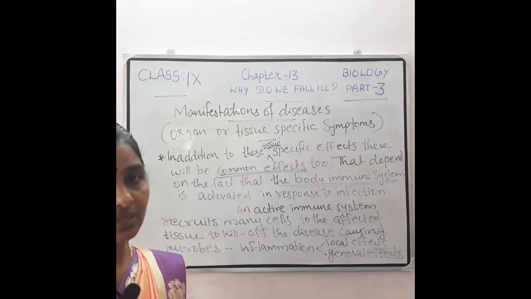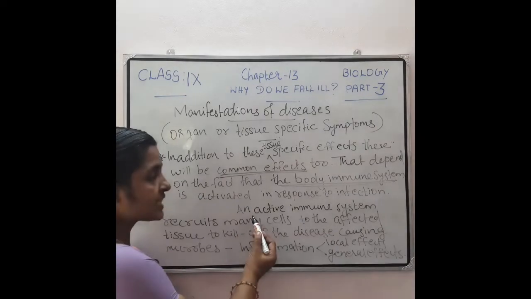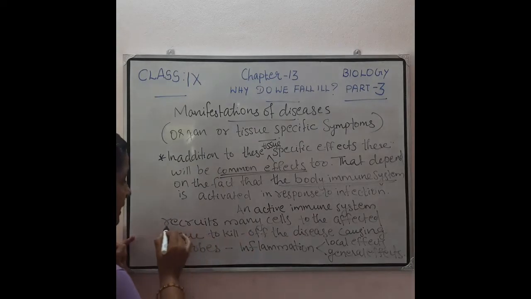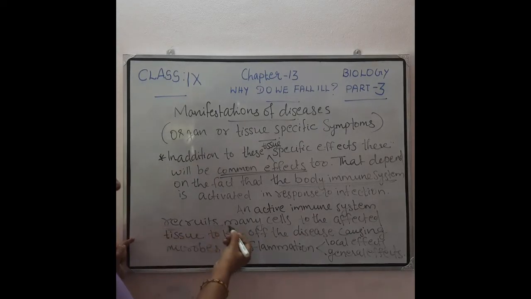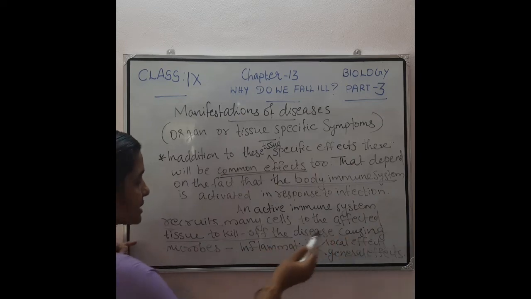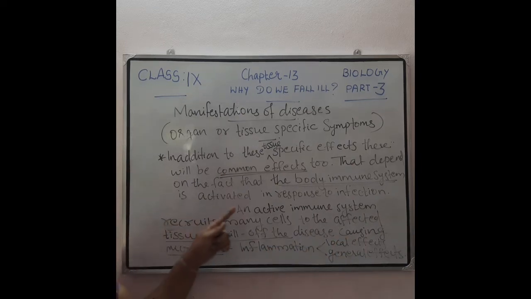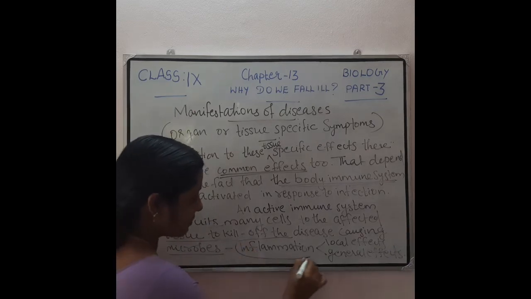How does the immune system activate? An active immune system recruits many cells to the affected tissue to kill off the disease-causing microbes, and that recruitment process is called inflammation.